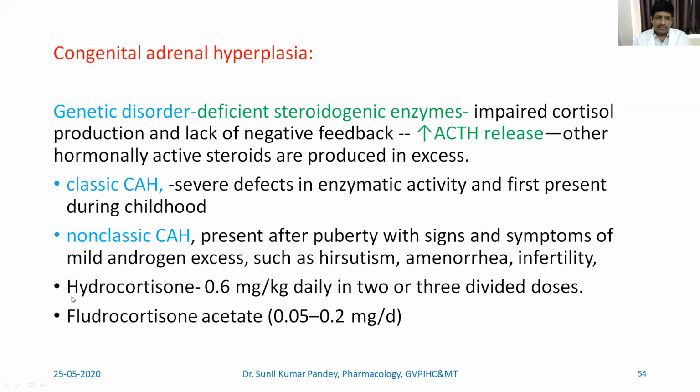It can be treated with hydrocortisone at the dose of 0.6 milligram per kg, divided daily in 2 or 3 doses. Again, here fludrocortisone acetate at the given dose is prescribed.